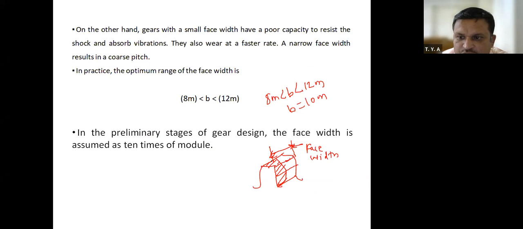Then if phase width is too small, it is not going to absorb shock and vibrations. Shock means force. Therefore, there are chances that this gear tooth will break. If it does not absorb, it is going to break because the strength of the gear tooth is reduced. Therefore, the permissible size of phase width is 8 times module less than B less than 12 times module. In practice, this phase width is taken as 10 times module.